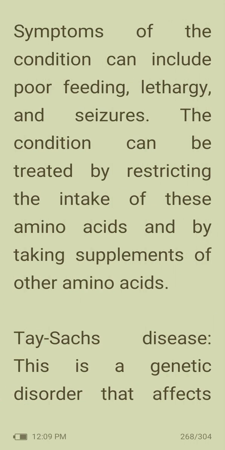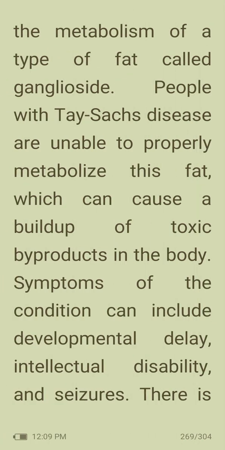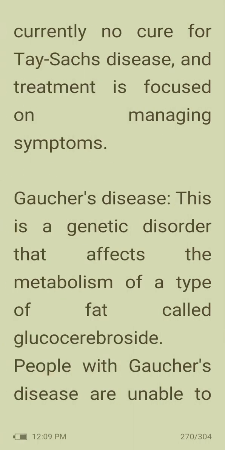Tay-Sachs disease is a genetic disorder that affects the metabolism of a type of fat called ganglioside. People with Tay-Sachs disease are unable to properly metabolize this fat, which causes a buildup of toxic byproducts in the body. Symptoms of the condition can include developmental delay, intellectual disability, and seizures. There is currently no cure for Tay-Sachs disease, and treatment is focused on managing symptoms.